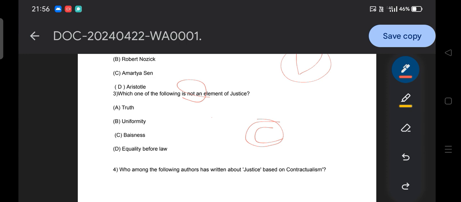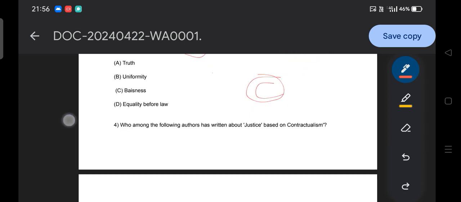What does it mean by justice? What is the philosophical understanding of it? What do contemporary scholars argue? So the common thing that you need to remember is that I don't think there is any kind of rocket science here, okay. So these are the elements of justice.